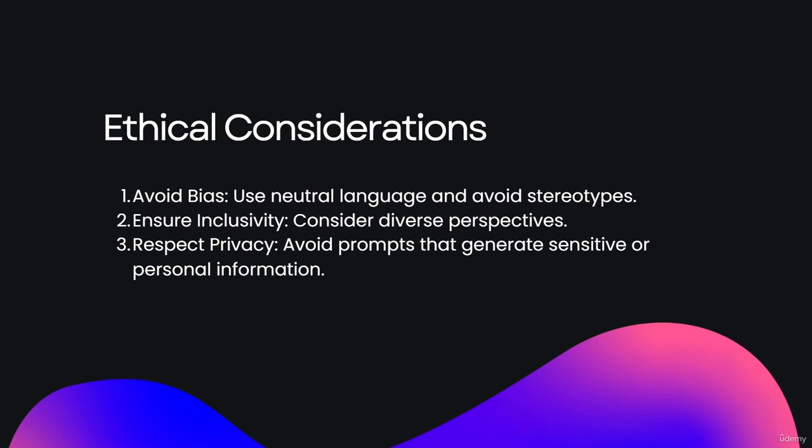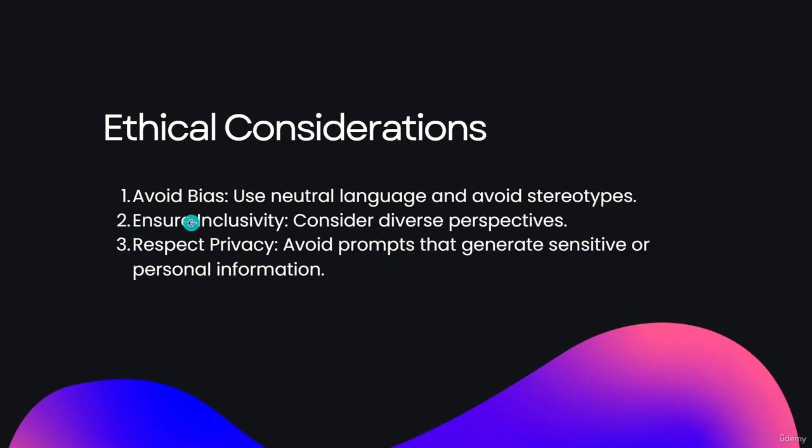That's why we have to avoid stereotypes, meaning words that are not clearly defined. The AI can know those words also, but it will disturb the output. Our output will not be as effective as when using neutral language. I hope you understand this point.